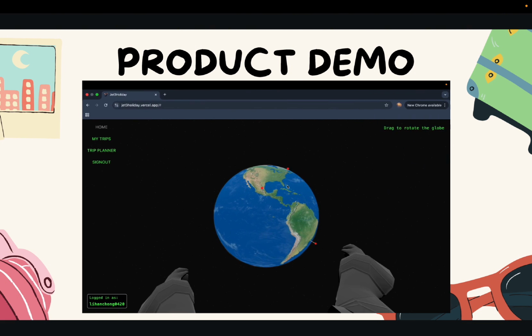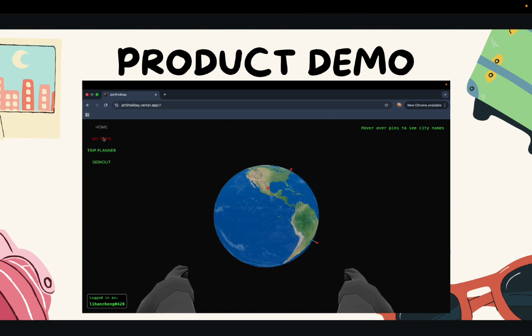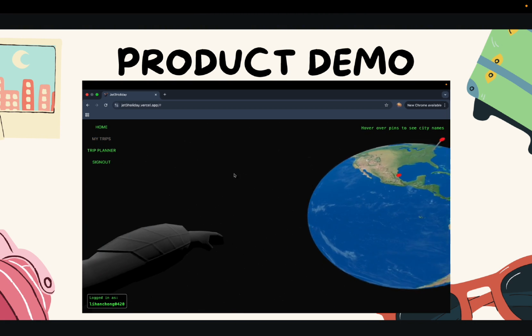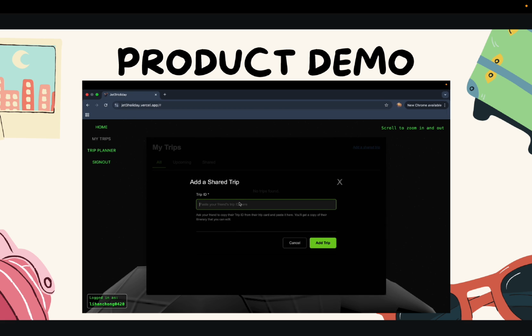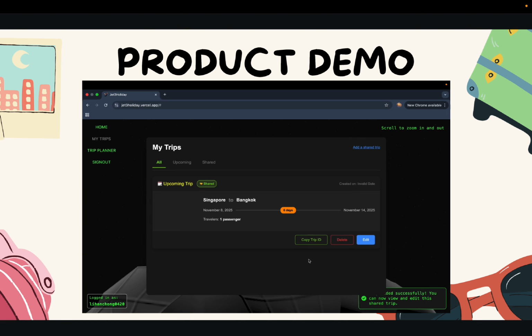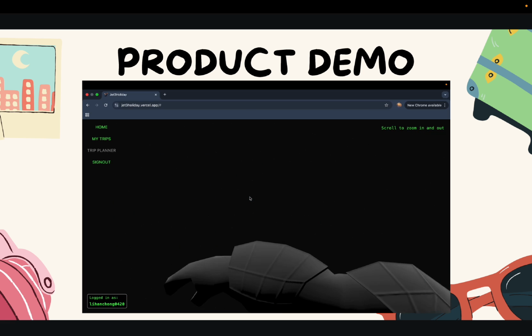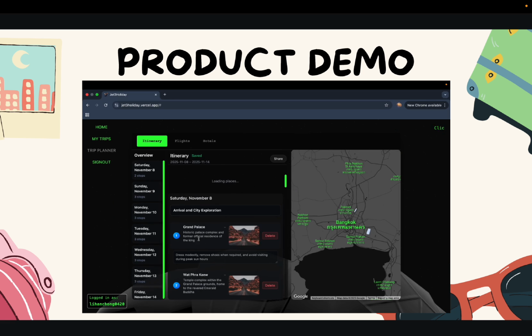And for example, this is my friend's account, right? And how I can add this trip is simply go to my trips. This button over here, add a shared trip. Simply click, paste the trip ID into it, add trip. As you can see, the trip will appear over here. And whatever edits made over here will be reflected in everyone's trip ID.